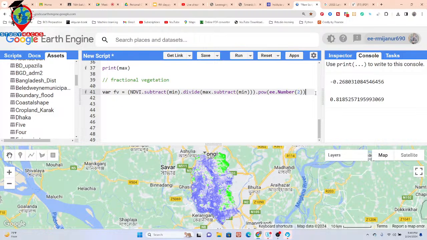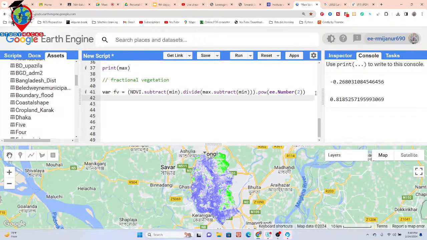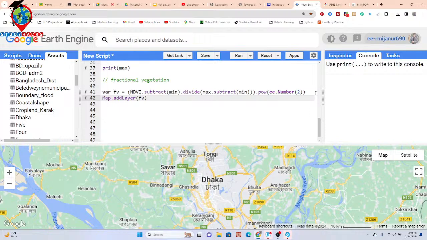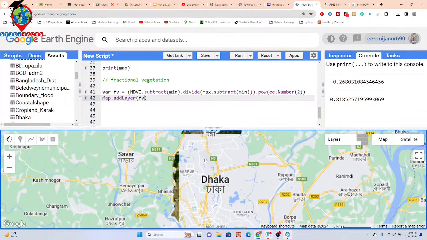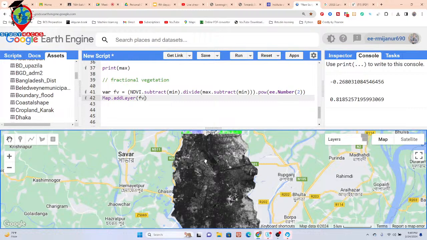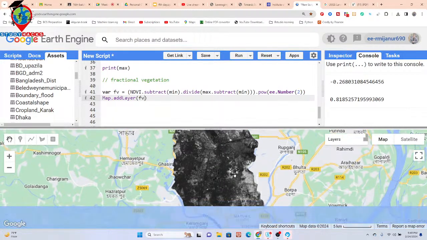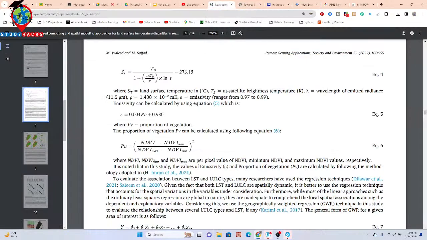Okay, and now I just put a name, suppose with dot rename, or as I show the layer. Suppose I simply add Map.addLayer and call this FV. Click on it. So now it shows this fractional vegetation layer. You can get this type of fractional vegetation layer. Okay, so it's our FV, or fractional vegetation, which we calculated using this equation.